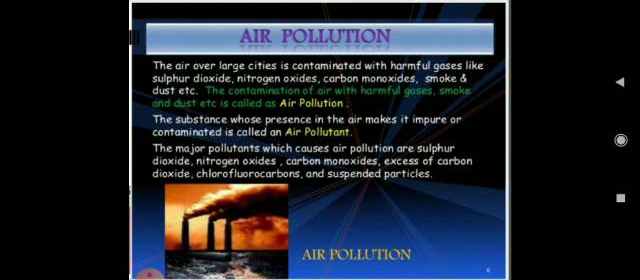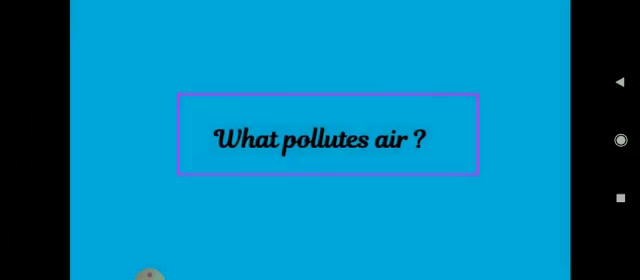So we can say that the contamination of air with harmful gases, smoke and dust, etc., is called air pollution. Now we'll talk about what pollutes air. See, there are many sources of pollutants in air. Like if we talk about burning of fuels, burning of fossil fuels in factories and in automobiles releases harmful gases like carbon dioxide, right? So carbon dioxide is also a major cause of air pollution.